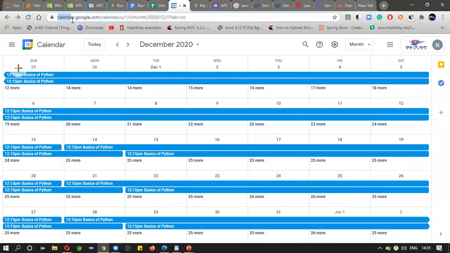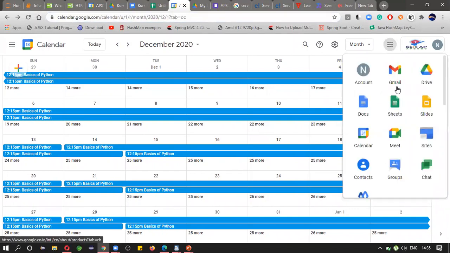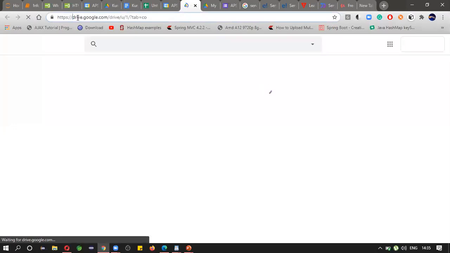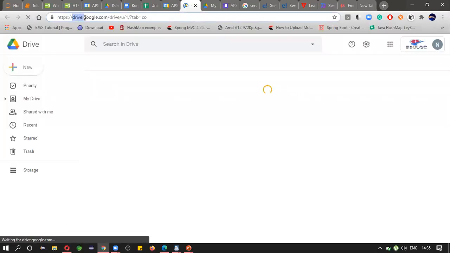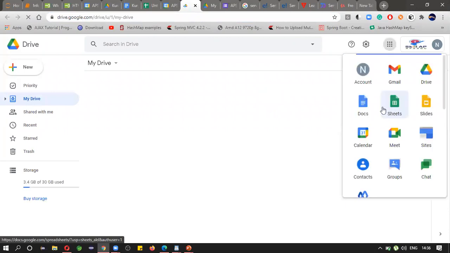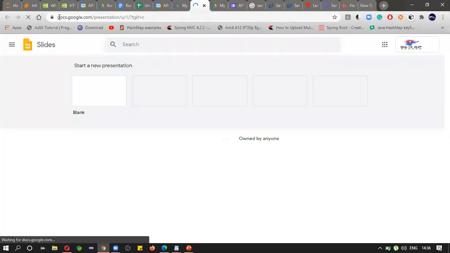What is this application? This is nothing but Calendar, right? Whenever I switch to Drive, you see the main name in the URL changes to Drive. Whenever I change to some other application, Slides, it changes to Docs. Again, each one is a different application.